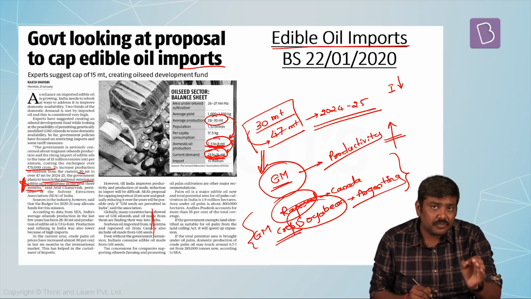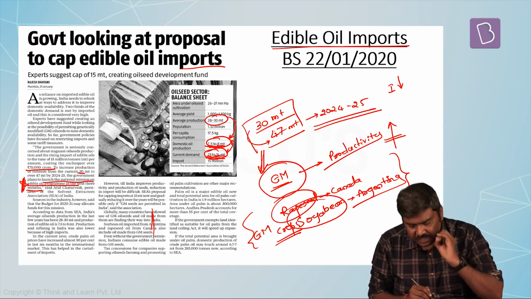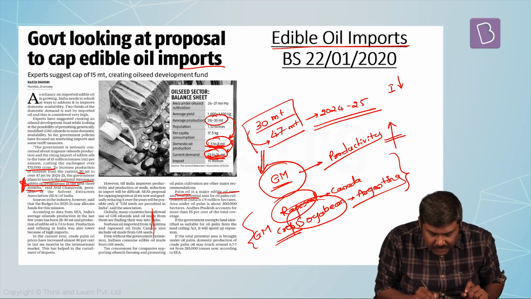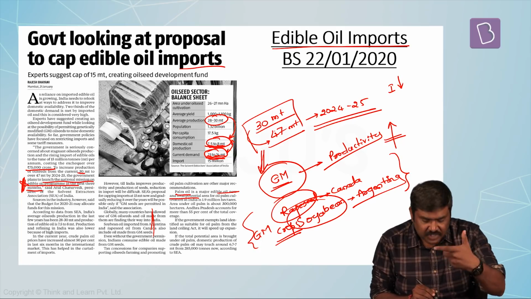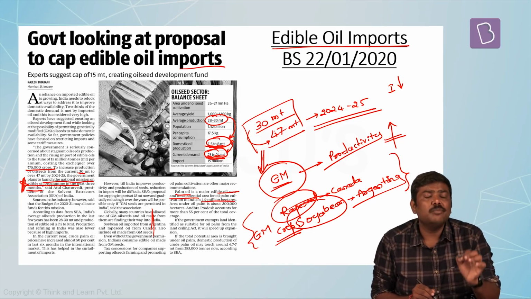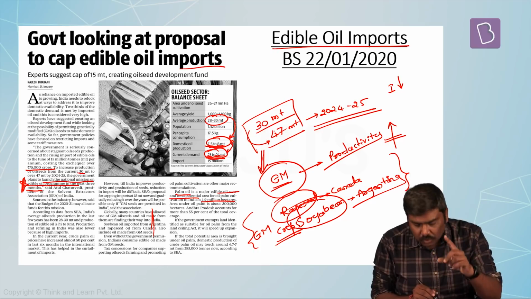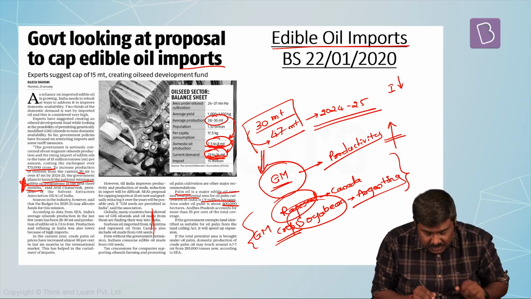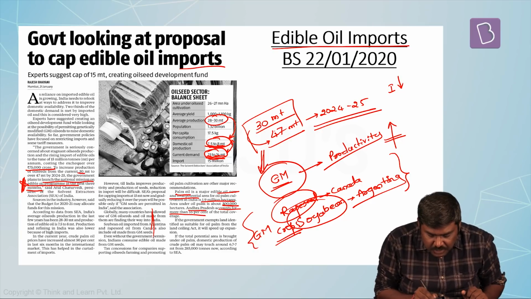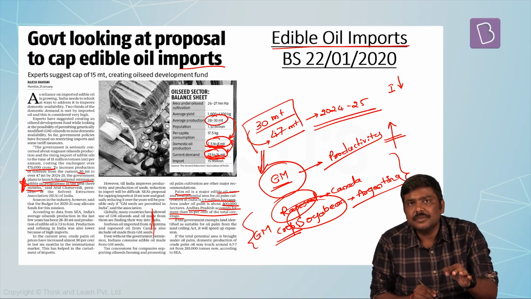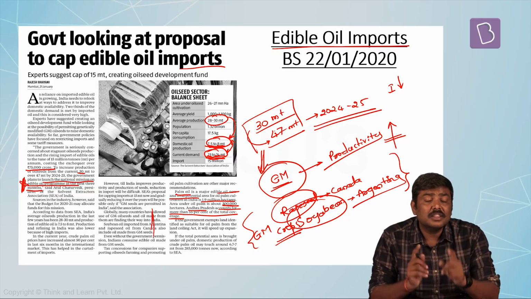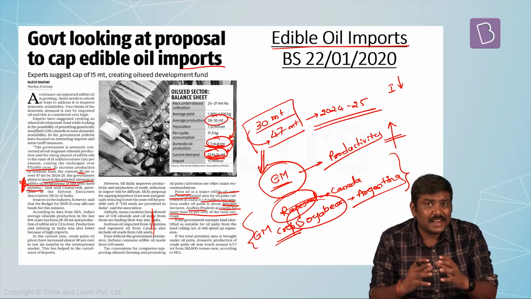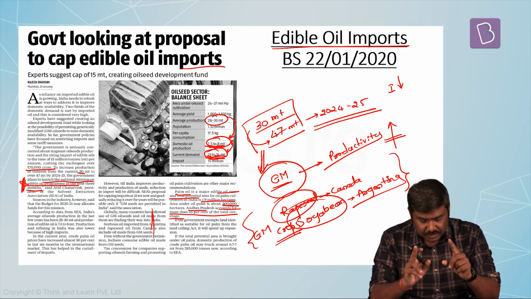Apart from this, some very important information that has been provided is that palm oil is the major edible oil, and the total potential area for cultivation of palm oil in India is 1.9 million hectares. But the total land under cultivation is around 3 lakh hectares only. Andhra Pradesh accounts for the majority of the land coverage for palm oil cultivation. That is, Andhra Pradesh as a state accounts for around 55% of the total 3 lakh hectares which is used for the cultivation of palm oil.